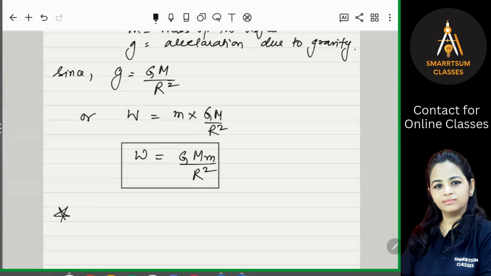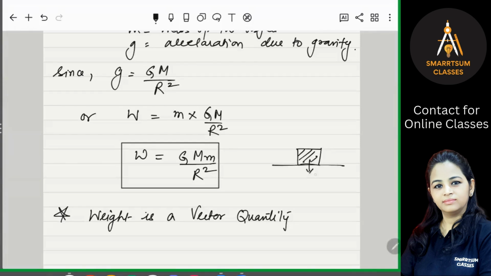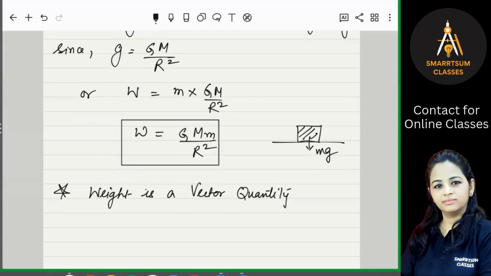Weight is a vector quantity. Why? Because weight is a force, and force is a vector quantity, right? So weight is a vector quantity, whereas mass is a scalar quantity. It acts in the vertically downward direction. If there is an object on the ground, its weight is this force mg, and the direction of this force is always downward.